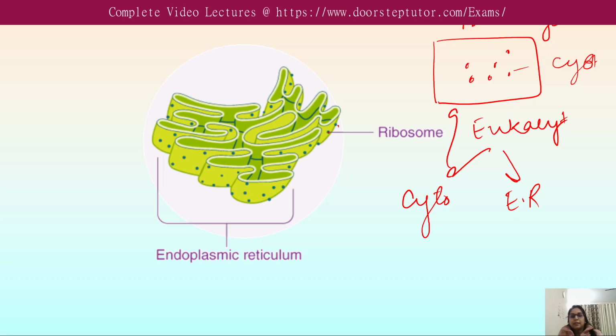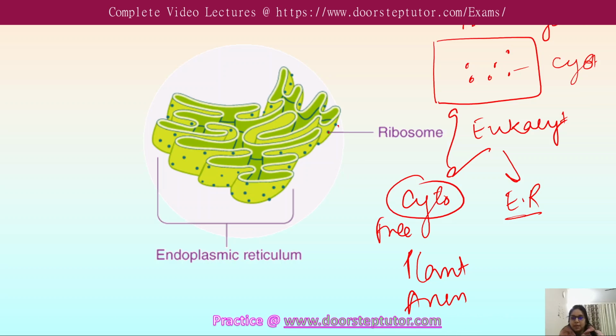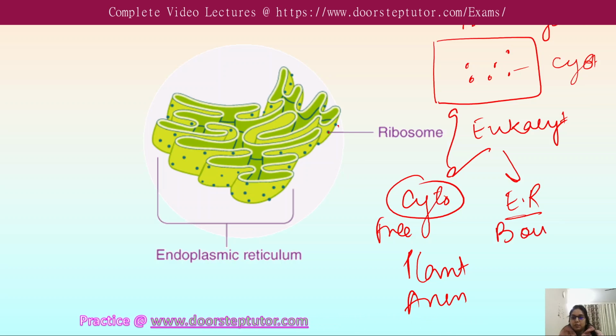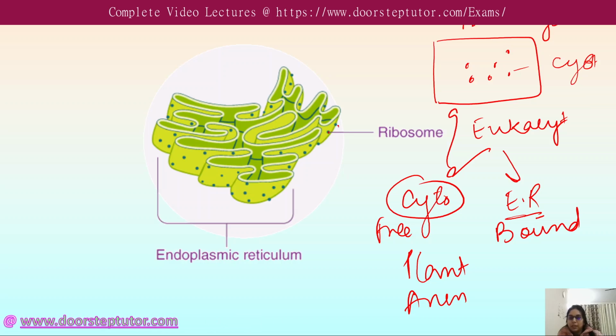They are located inside the cytosol, and they are found in the plant cell as well as in the animal cell. The ribosomes exist in two forms: the free form, usually found in the cytoplasm, and the bound form, when they are attached to the endoplasmic reticulum.